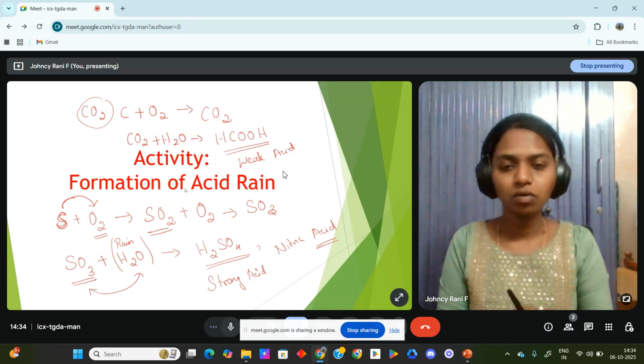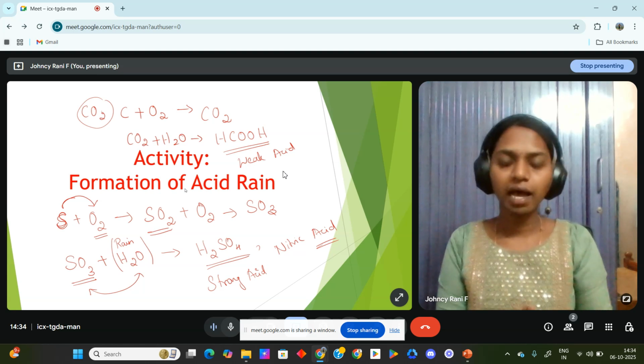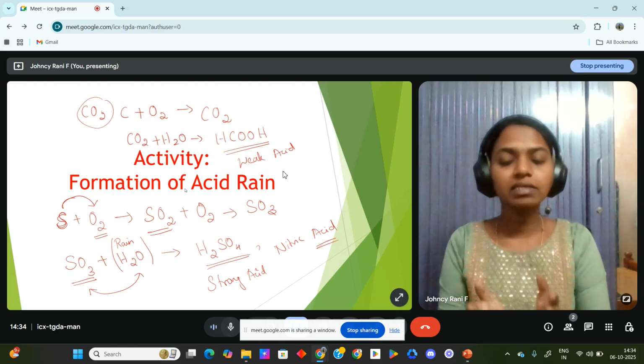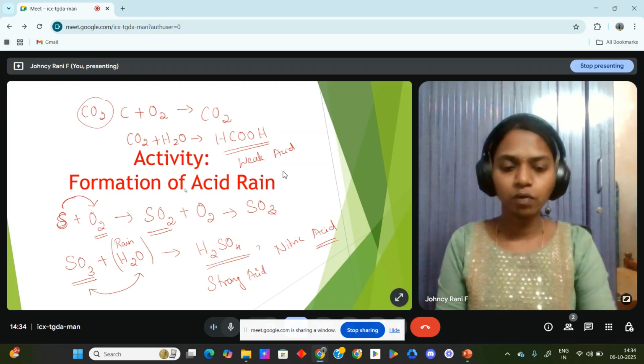Carbonic acid is the secondary source. The main sources are sulfuric acid and nitric acid because these acids generate a large amount of H+ ions and H3O+ ions in aqueous form.